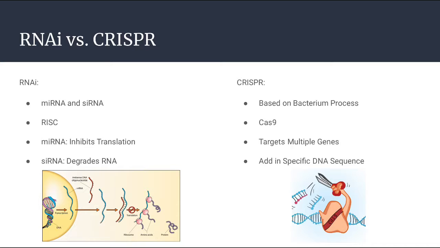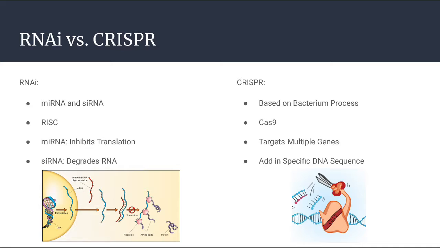This differs from CRISPR, although it is another method to control a gene and also has a specific process. CRISPR, or Clustered Regularly Interspaced Palindromic Repeats, is based on a natural process used by bacteria protecting themselves from viruses. Bacteria make a Cas9, which includes two pieces of RNA that were made when invading DNA was found. This enzyme can be used to cut DNA.